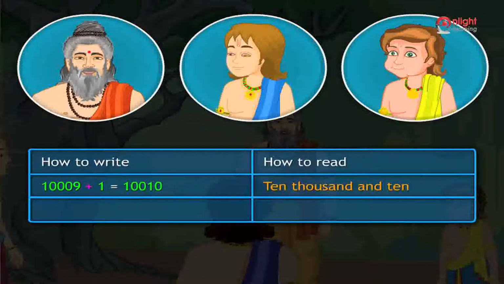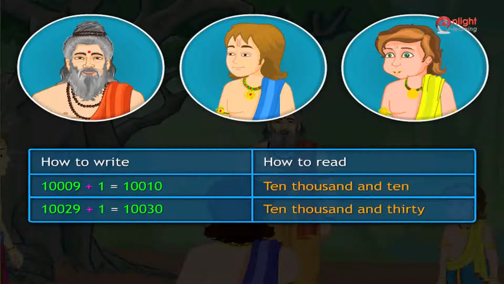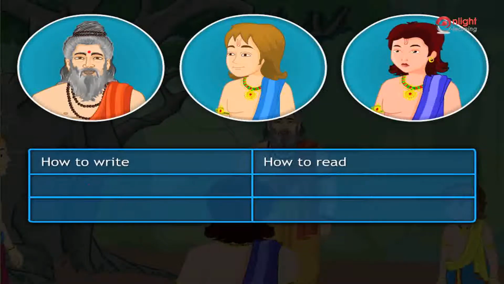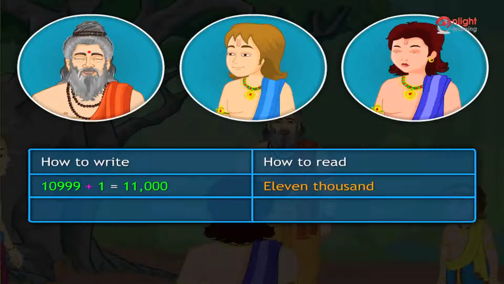Good. What number do you get when you add 1 to 10,029? 10,030. Good. Now, by adding 1 to 10,999, we get 11,000.